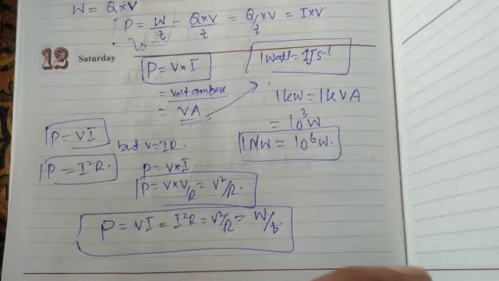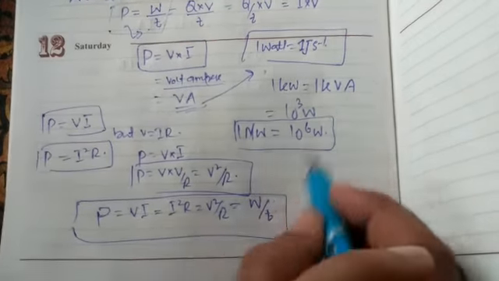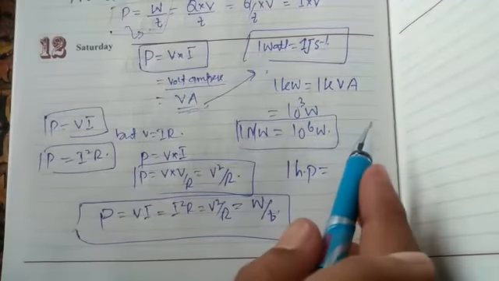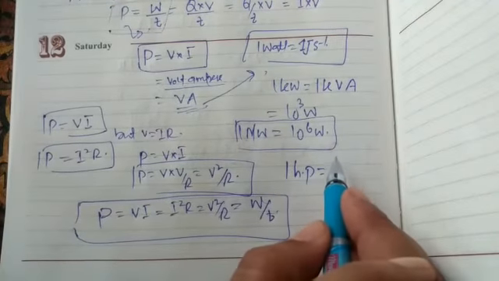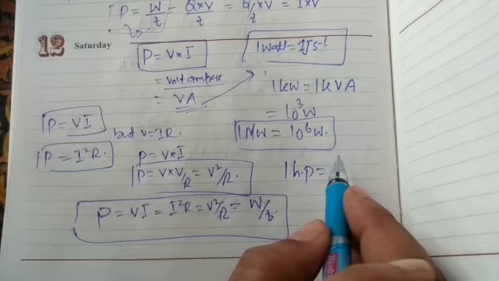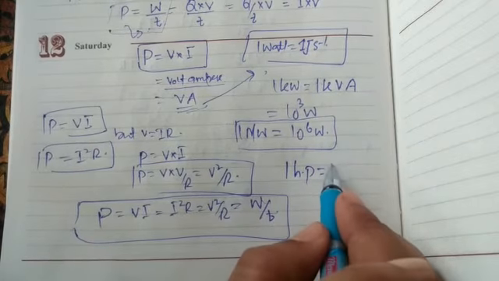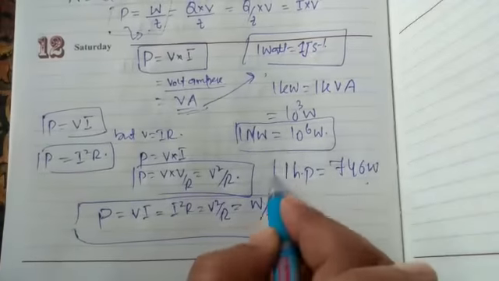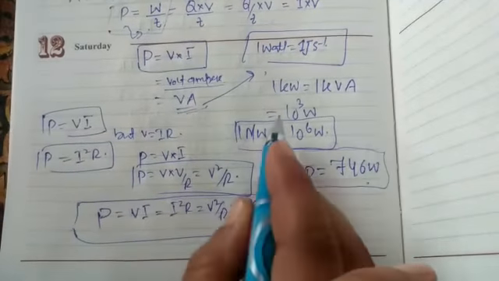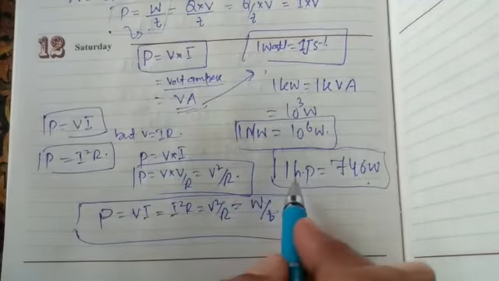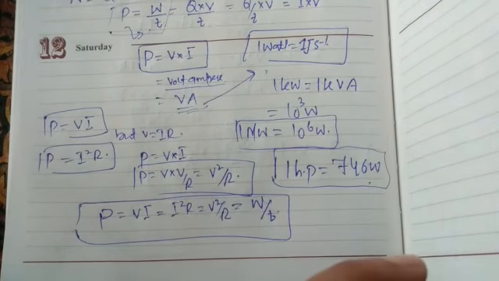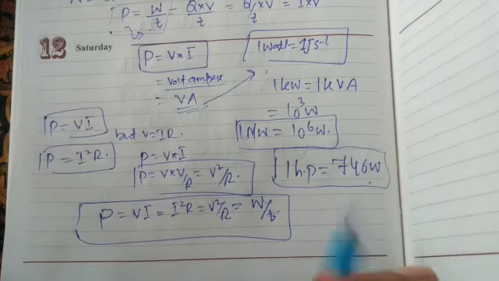The most commercial unit of power that we have seen is 1 horsepower. 1 horsepower is the commercial, practical unit of power. Sometimes you go to the market and use a 1 horsepower motor. 1 horsepower is 746 watt, which is less than 1 kilowatt, because 1 kilowatt is 1000 watt. Sometimes it is asked in the examination that 1 horsepower is 746 watt.